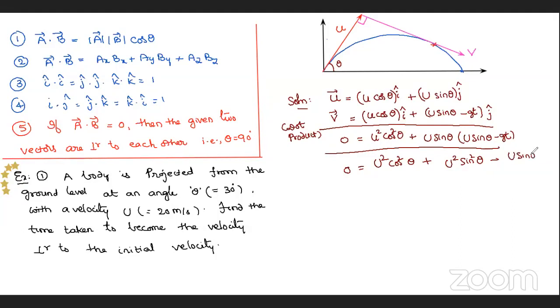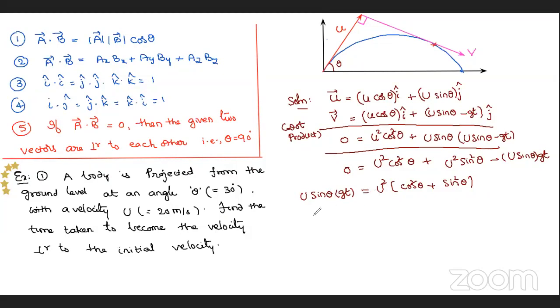Taking u square common, cos square theta plus sin square theta is 1, all of you know that. And I am taking this negative term to the left hand side, which becomes u sin theta into gt.